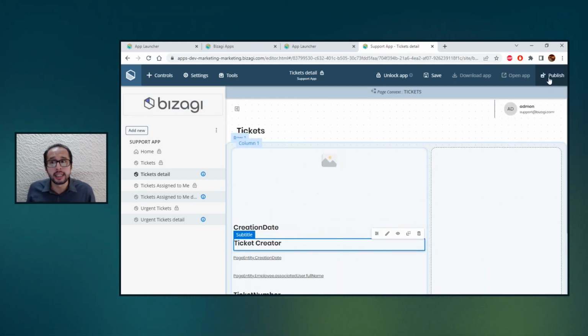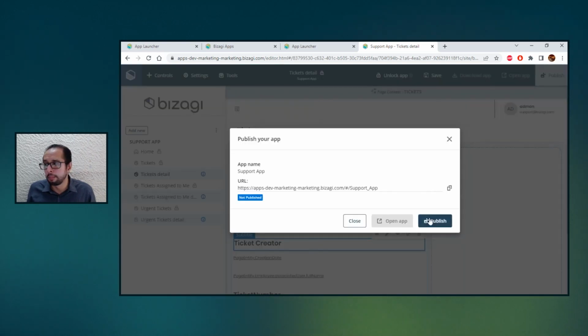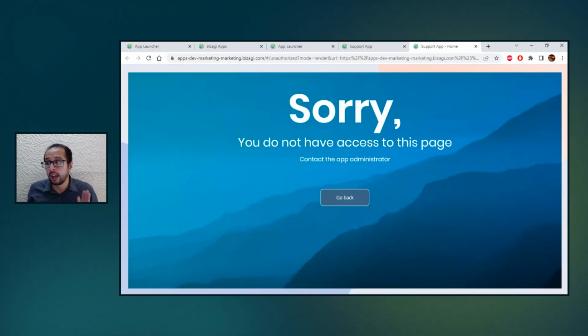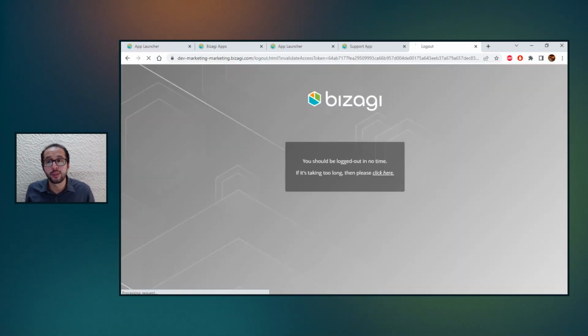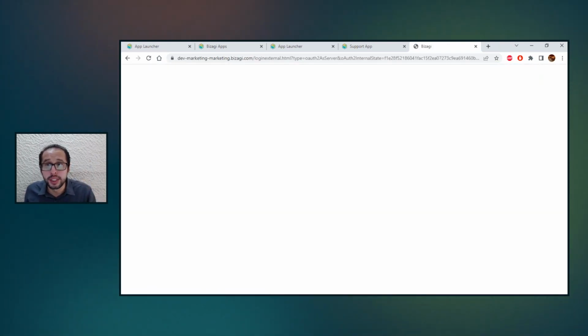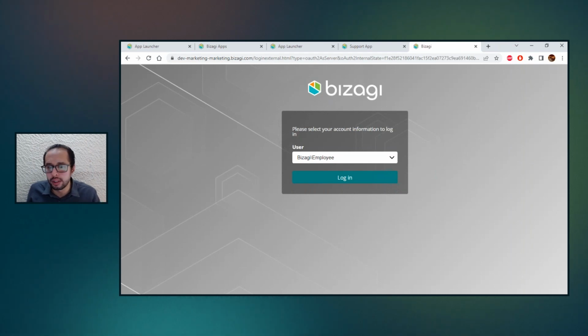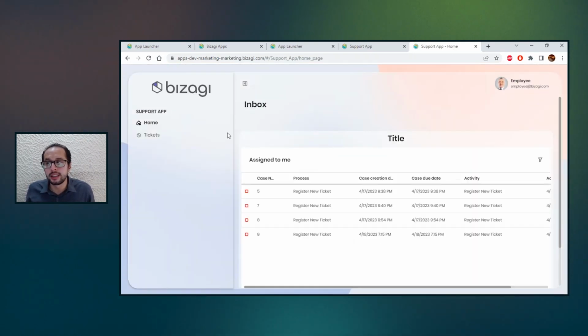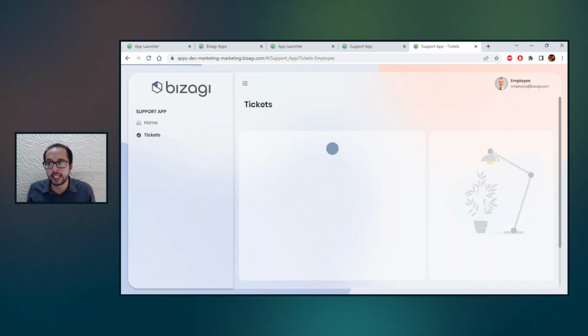And with a single click, going into publish, publish your application, and once that is published, we can just go and see how this is going to look when an end user logs in. Here, it's really important that we understand that the experience will change according to the user that is connected or that is logging into the application. If I enter as an employee, it means that I am going to have access to see my homepage and just the view of the tickets.